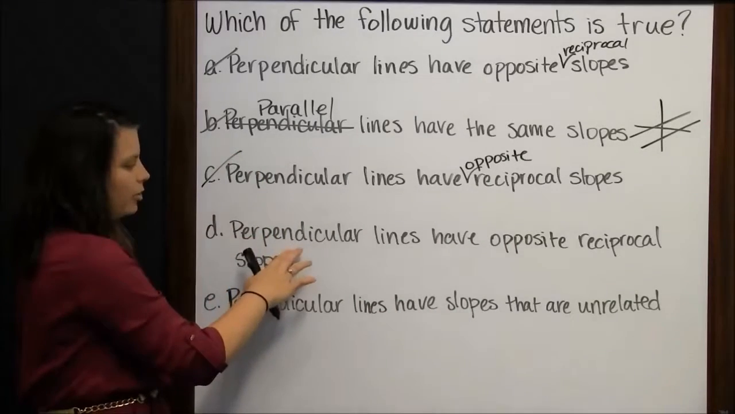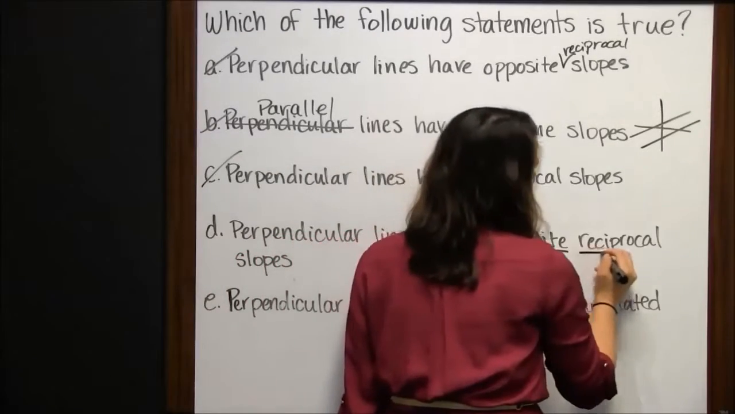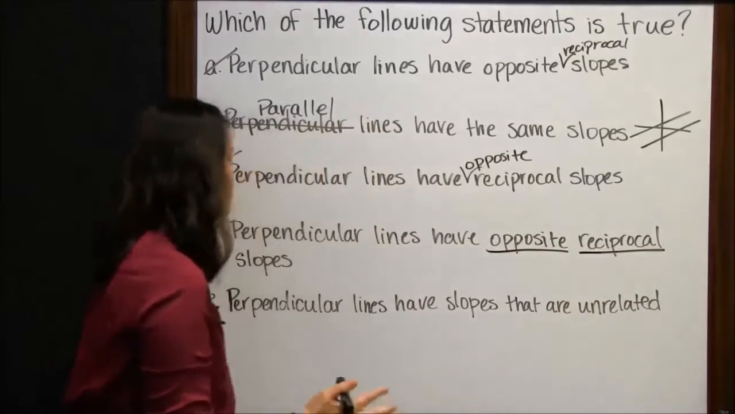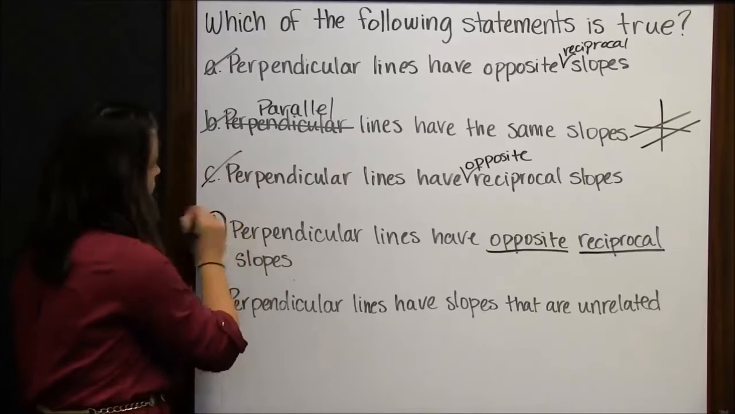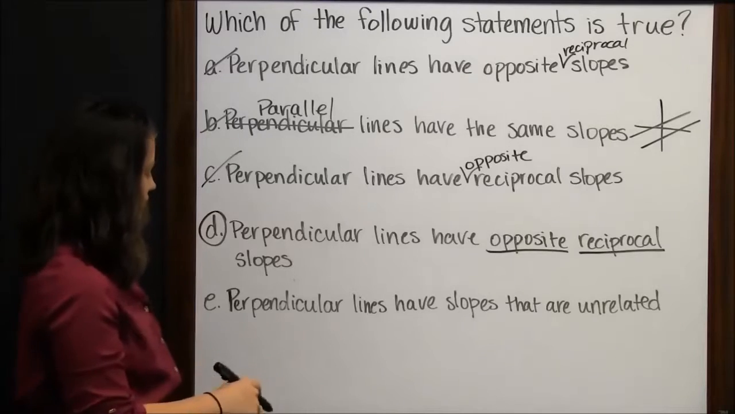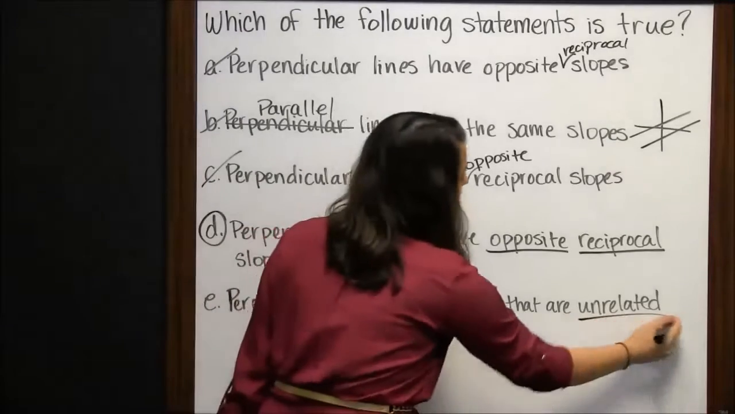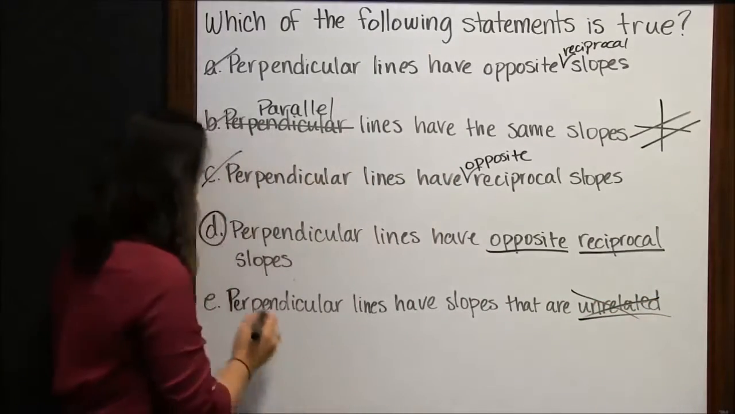D. Perpendicular lines have, finally, opposite reciprocal slopes. This statement is true. Perpendicular lines do have opposite reciprocal slopes. And E is also not true. It says they're unrelated. Oh, that is so not true.